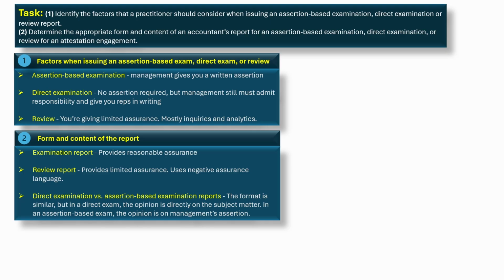Instead of grading every answer, you glance at the work, ask a few questions, and say, I don't see anything obviously wrong, but I didn't check everything. And the report? You don't hand over a step-by-step of how you graded each question. You just give the grade.